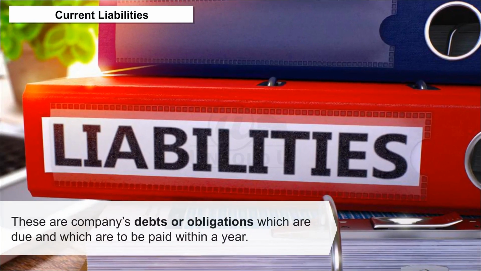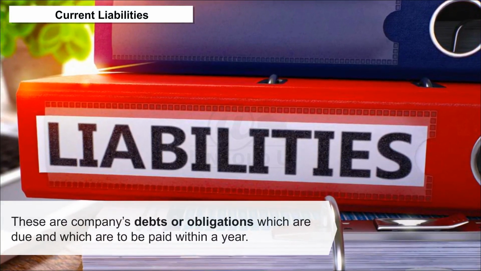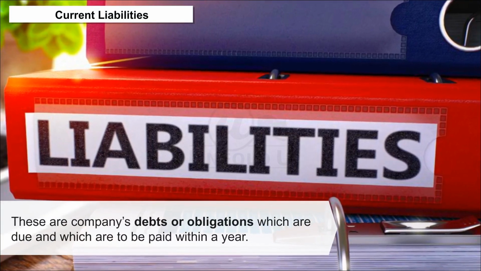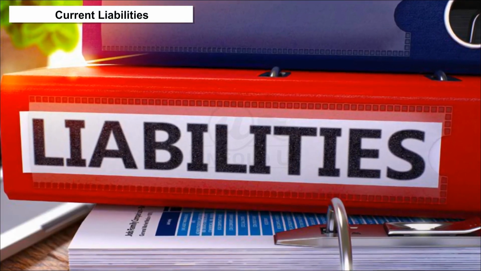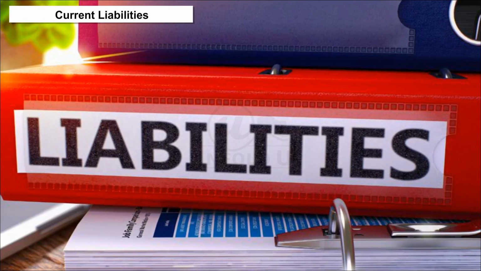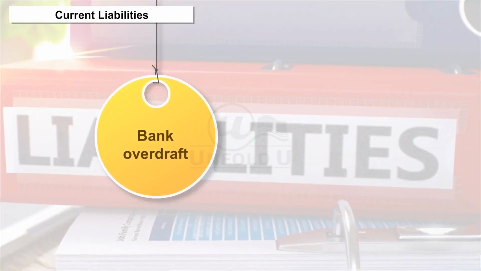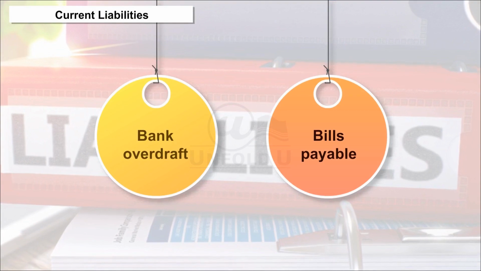These are companies' debts or obligations which are due and which are to be paid within a year. These are generally paid out of the current assets. The examples of such liabilities are bank overdraft, bills payable, etc.